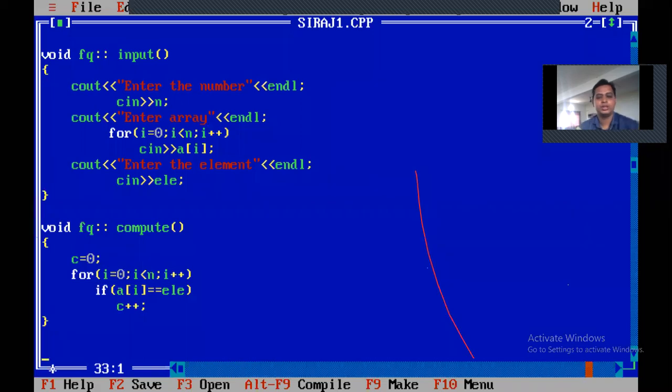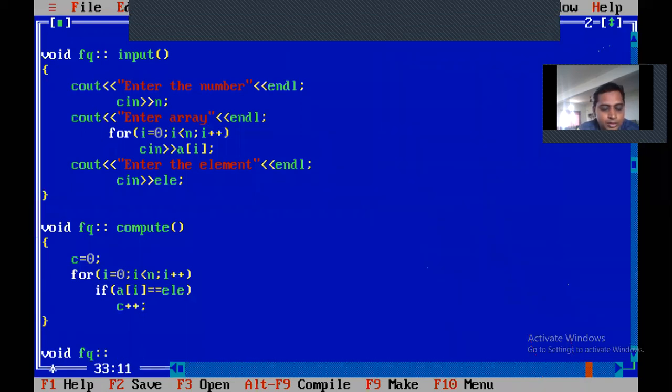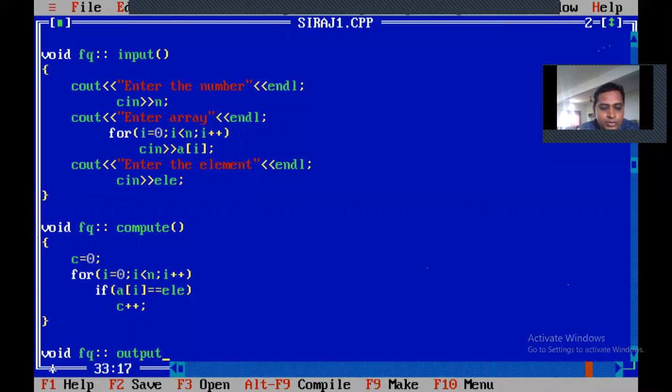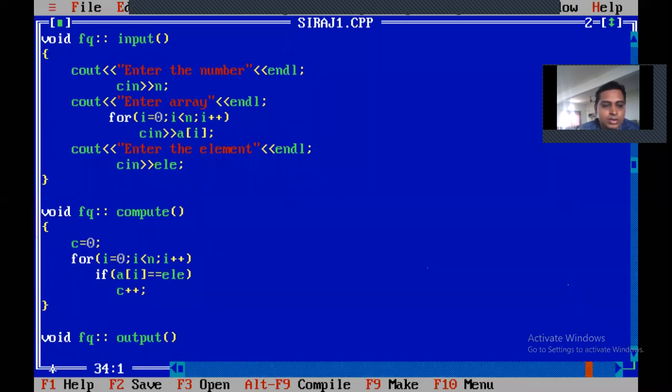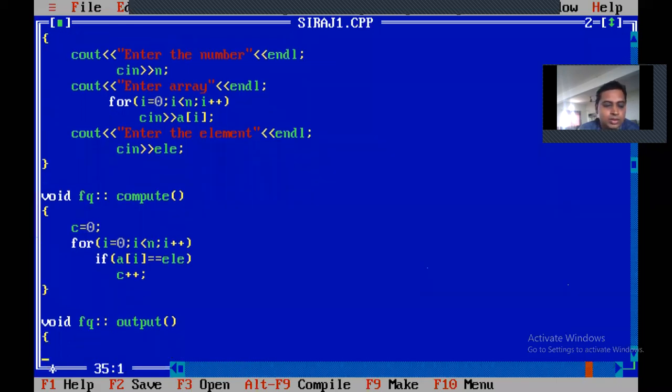Next you go for void FQ scope resolution operator output. Output, what you have to print? To give a very simple statement for output, you have to print C. C plus plus, you have to print C there.